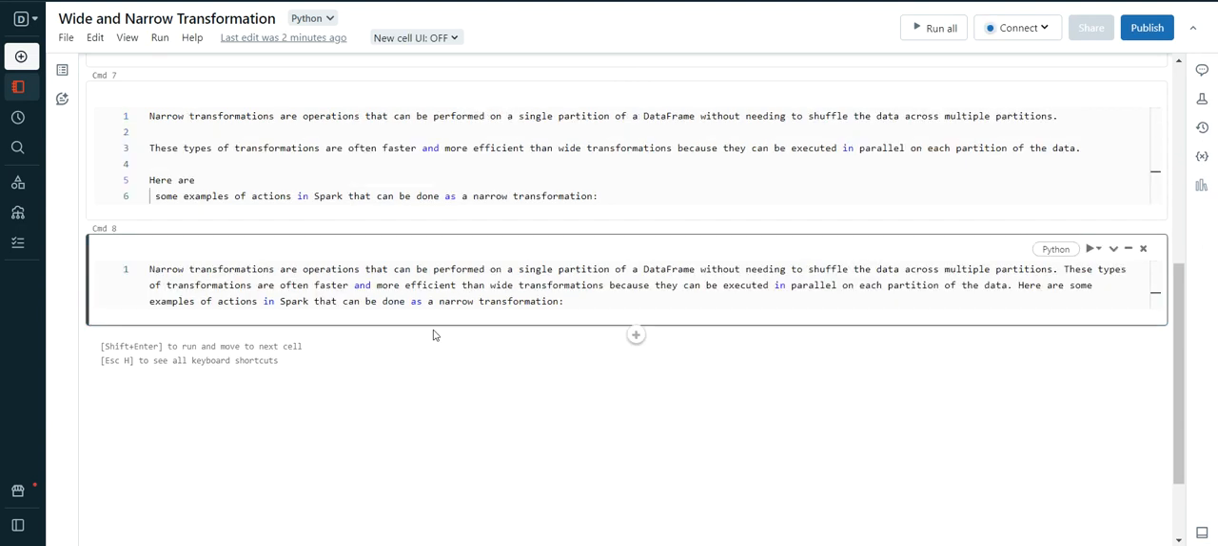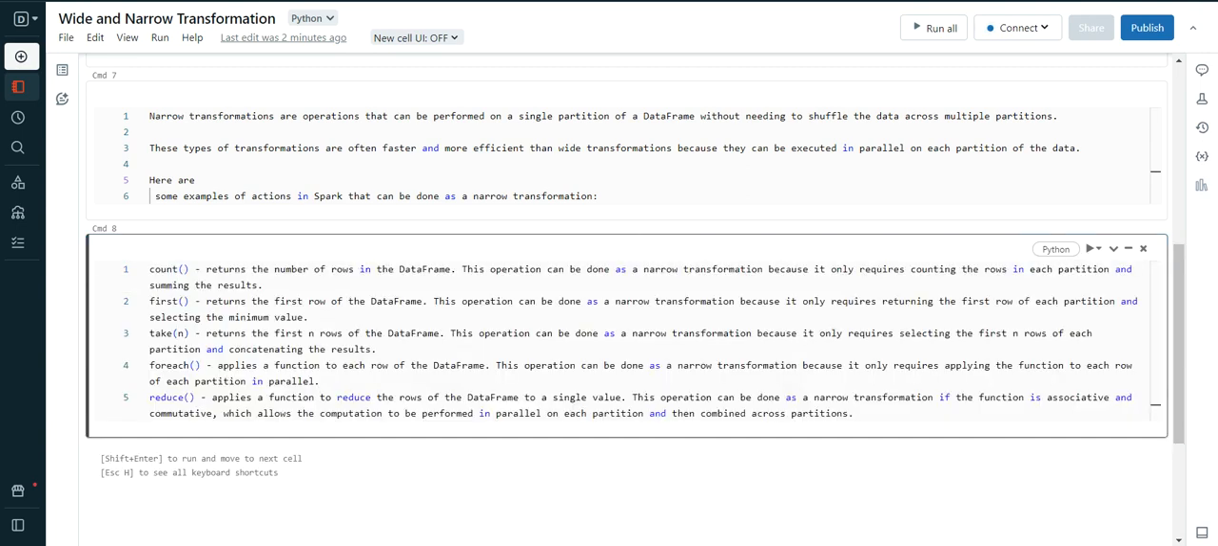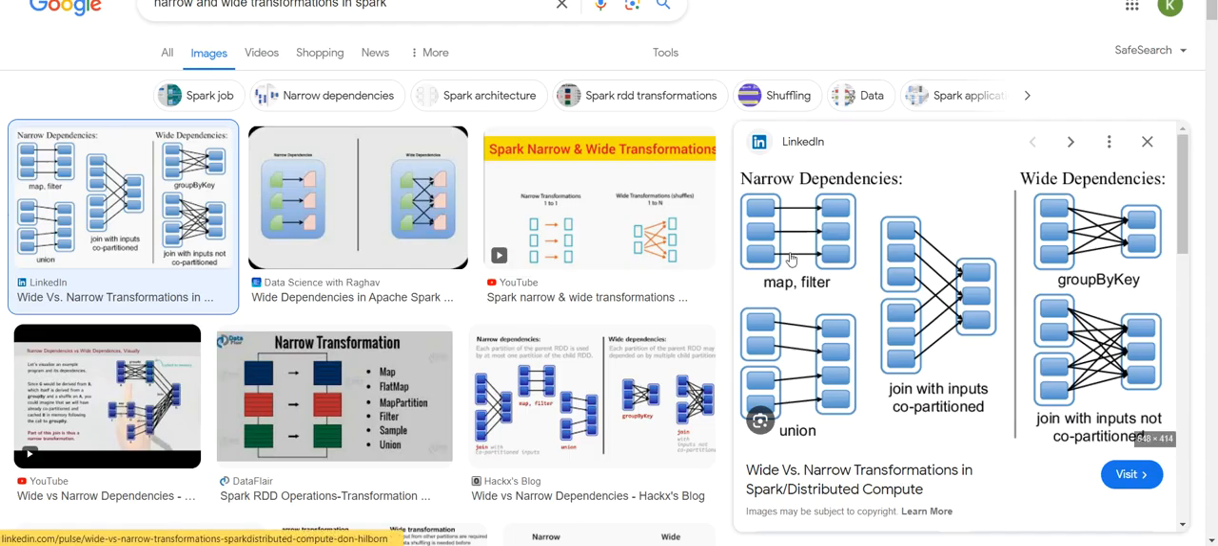Narrow transformations are operations that can be performed on a single partition of a data frame without needing to shuffle data across the partitions. We already discussed this one. We have seen map, flatMap, filter, union, and join with input co-partition. They operate on a single partition. We don't need to create a data shuffle, right?